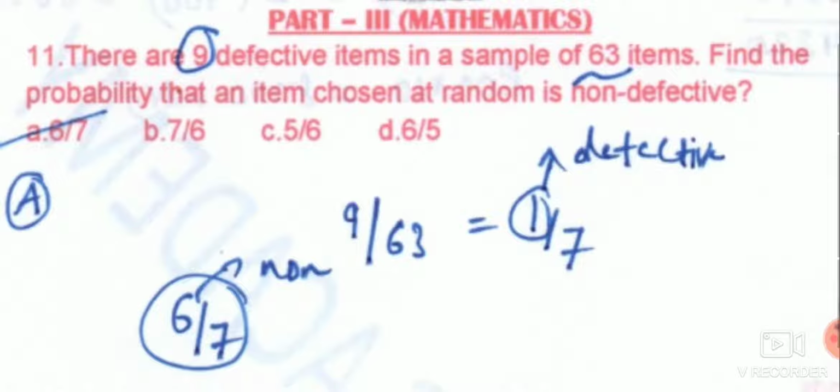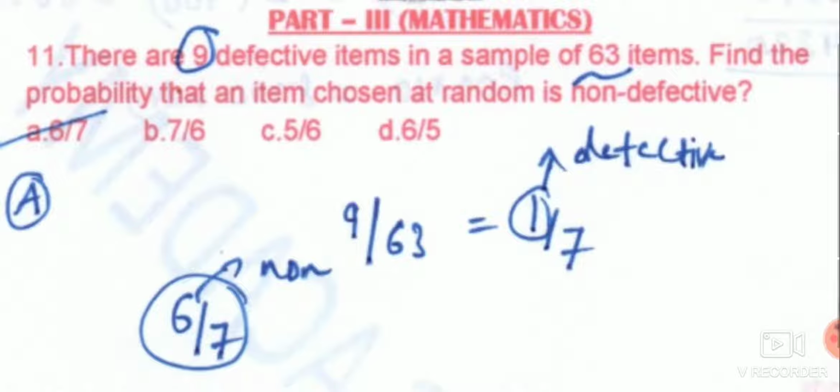There are 9 defective items in a sample of 63 items. Find the probability that an item chosen at random is non-defective. As usual, if we go through this, which is the defective one? So here, 6 by 7.